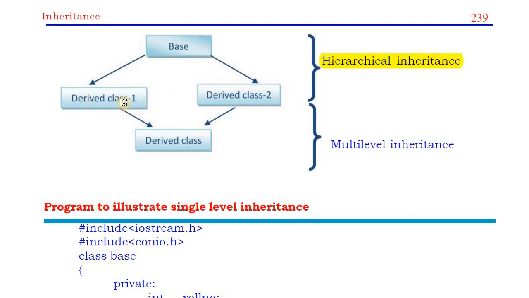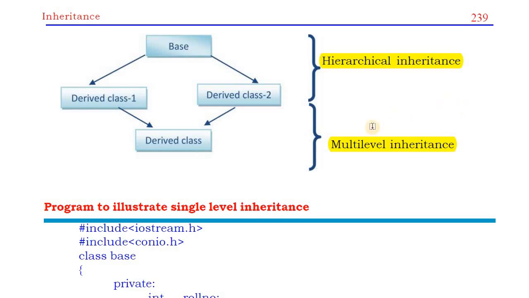Again from these two new classes we are creating only one new class. For this bottom derived class, derived classes 1 and 2 become base classes. So here we are using multi-level inheritance. So hybrid inheritance means it is the combination of hierarchical and multi-level inheritance. This is a very easy topic.